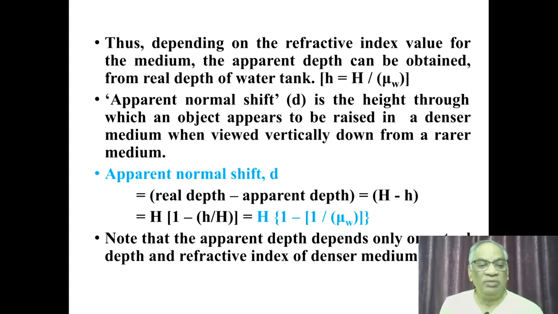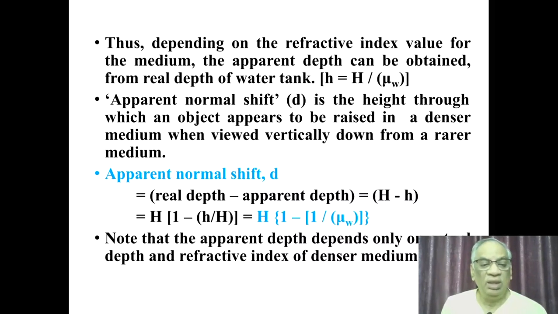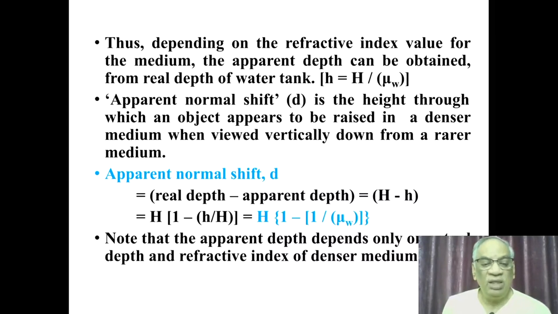So apparent normal shift D is equal to real depth minus apparent depth, that is capital H minus small h, that is equal to capital H into 1 minus small h by capital H, that is equal to capital H, the real depth, into 1 minus 1 by refractive index of medium, that is capital H into 1 minus 1 by mu w. So the apparent depth depends only on the depth of the water level and the refractive index of the denser medium. So this is how the apparent depth of the object can be estimated.